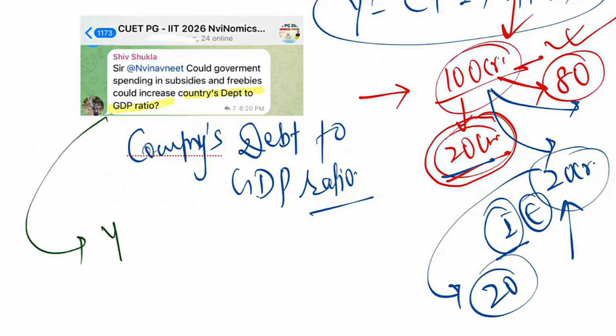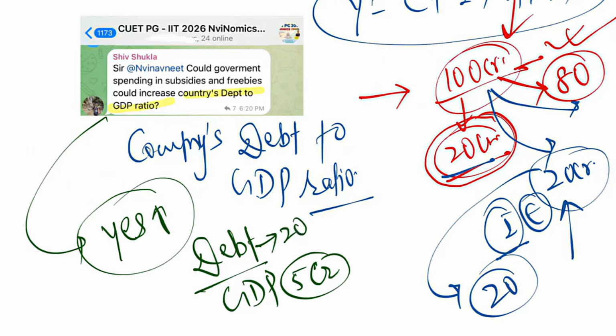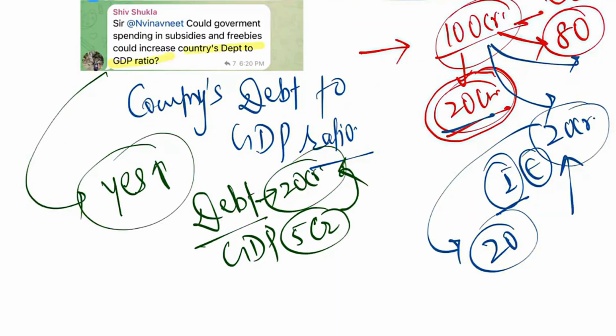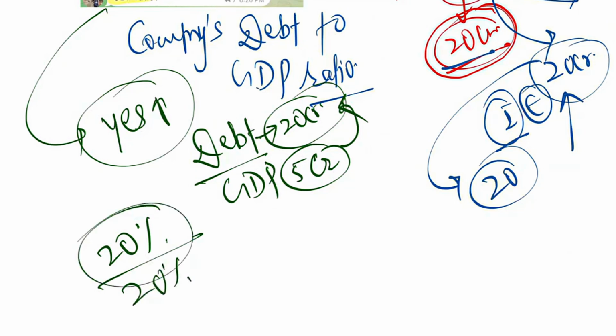तो direct answer यहाँ पे क्या आया? Yes. If there is more expenditure of government on things which are not directly productive for the growth of the economy, then yes, there will be a rise in the debt to GDP ratio. Even if your GDP grows by, suppose, 5 crore, but your debt is increasing by 20 crore, तो all together डेट तो अधिक हो गया ना? Suppose your debt increased by 20%, and if your GDP also grows by 20%, then we can say it's fine.